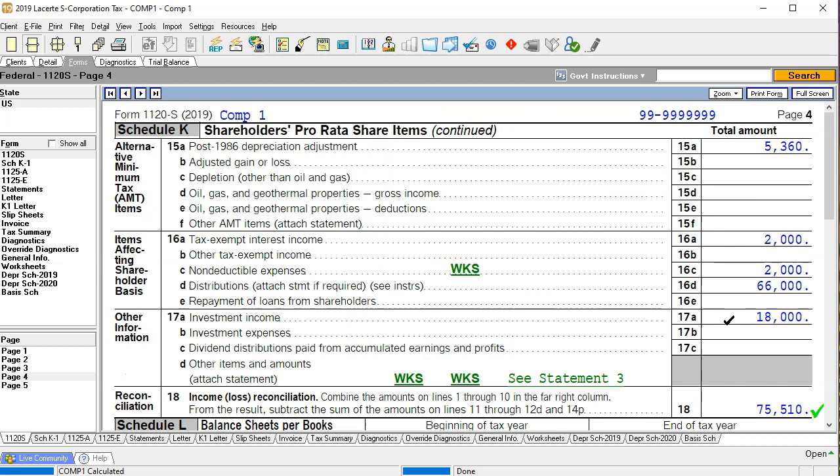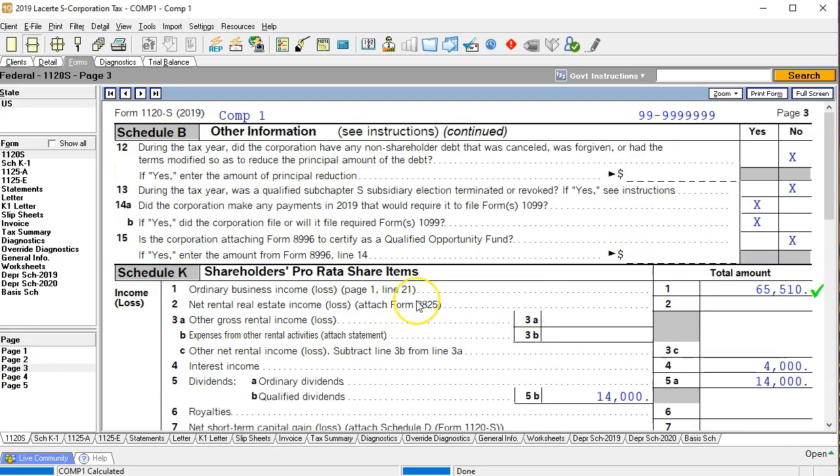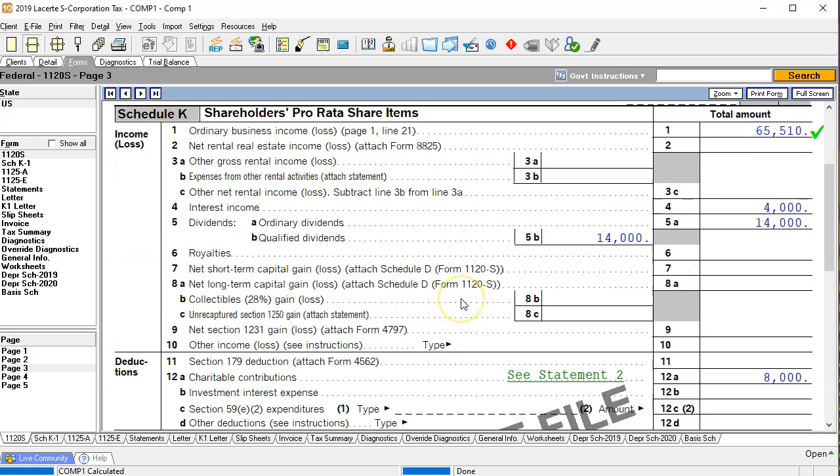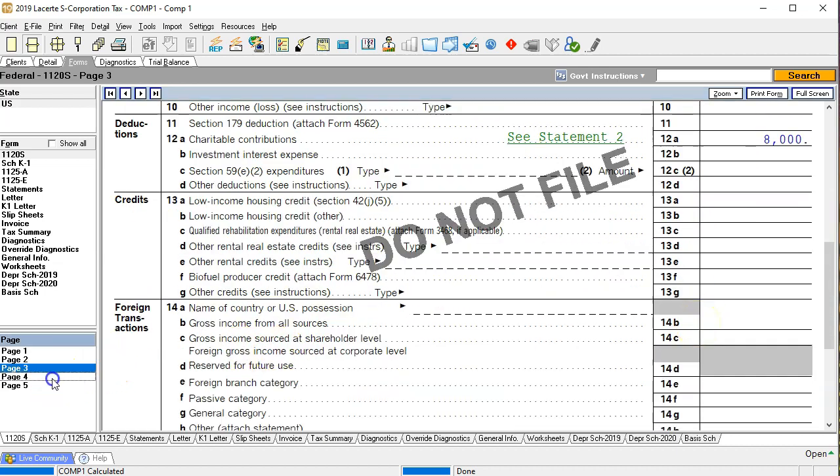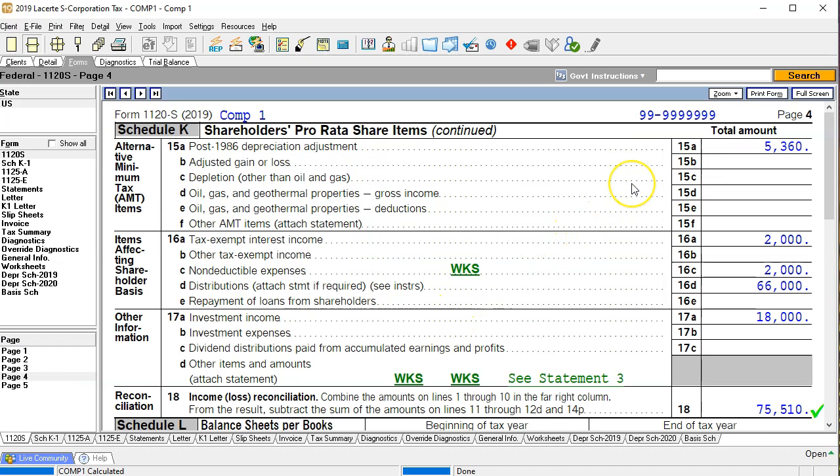Also note when you reconcile these items, you're really looking at the first page. So on the Schedule K adjustments, you'll note that these are going to be the adjustments that you're going to be dealing with. And the second page is going to be more informational. So we'll do a reconciliation on that to explain that more clearly at the end of this. So in any case, we're at the 75,510 here.